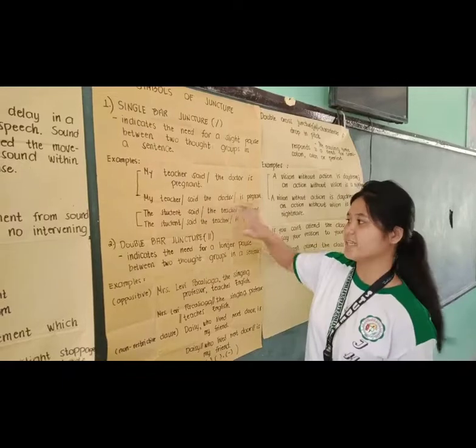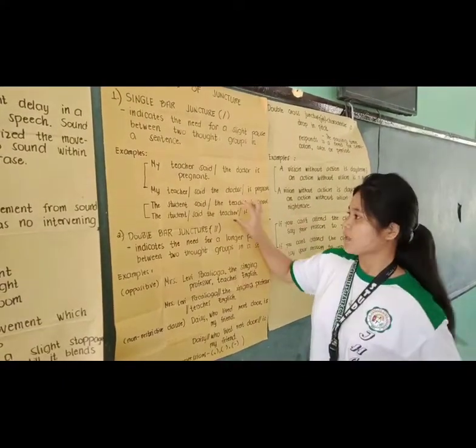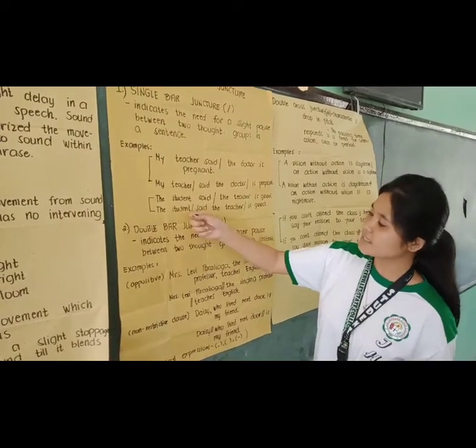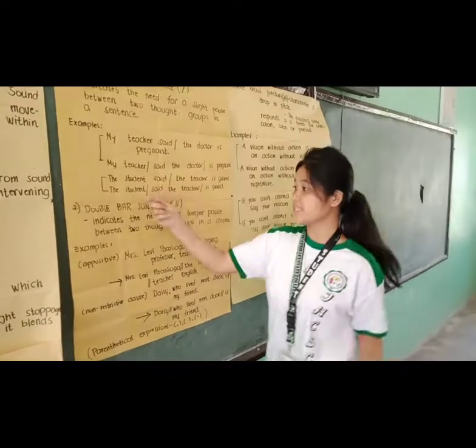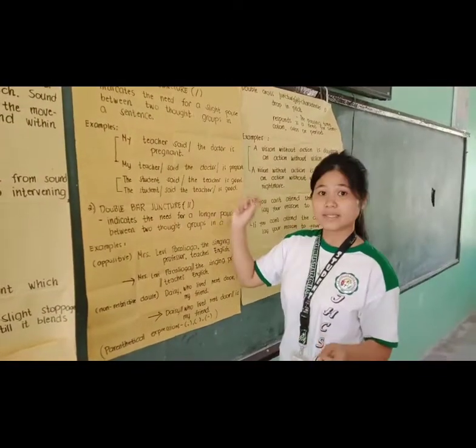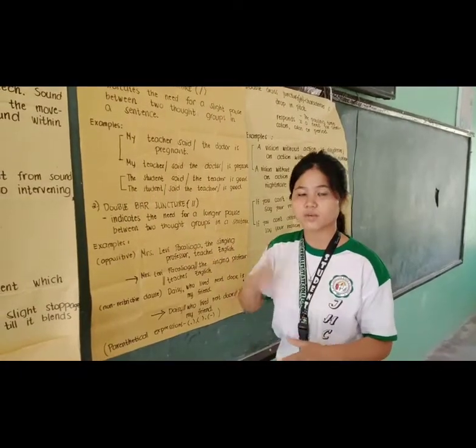So you see the difference between these two sentences. In this situation, if the question is who is good, the answer is the student. The teacher is the one who is talking.